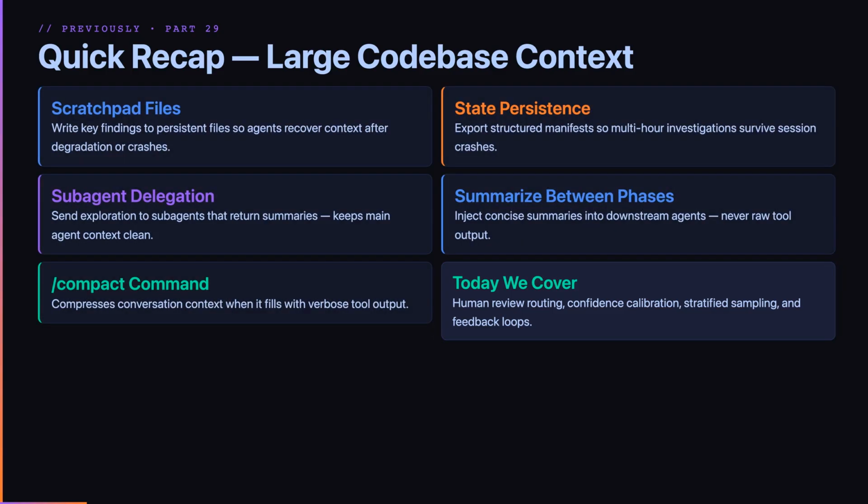Today we cover human review routing, confidence calibration, stratified sampling, and feedback loops.